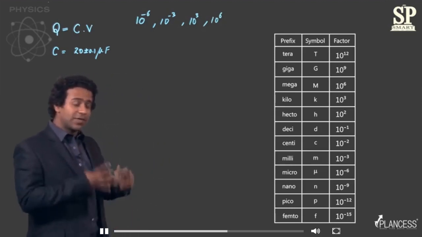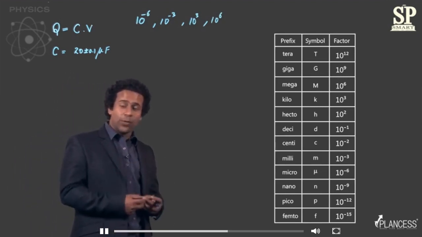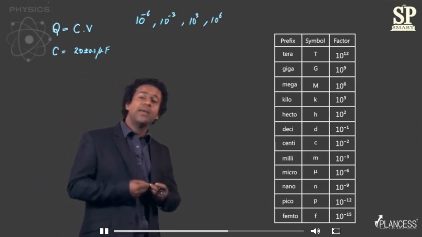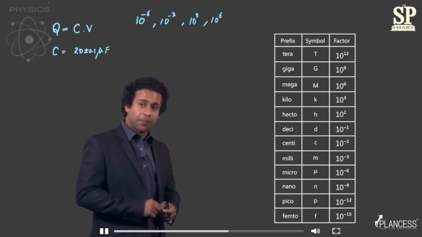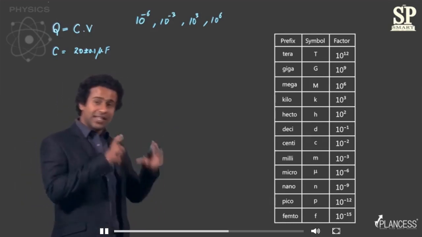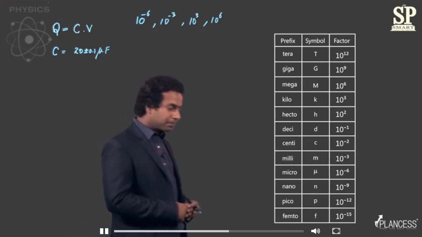For example, if someone says that something is measured in nano, it means it is 10 raised to power minus 9. So nanometer would mean 10 raised to power minus 9 meters, right? So I advise you to remember this list. These are the symbols that are very often used, right?